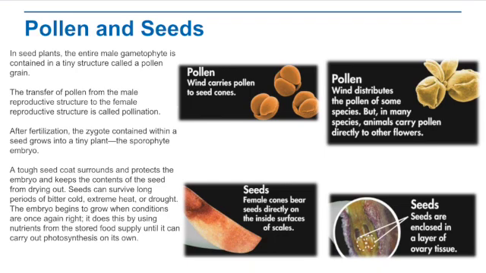And after fertilization, so that pollen and the egg join together, we get a zygote, which gets contained within a seed, and it's going to grow into a tiny plant. This is the sporophyte embryo. Now, a tough seed coat surrounds and protects that embryo, and it's going to keep the contents of the seed from drying out. Seeds can survive long periods of bitter cold, extreme heat, even drought. The embryo will start to grow when conditions are once again right, so when we have water and the right amount of light. It does this by using nutrients from the stored food supply until it can carry out photosynthesis on its own.